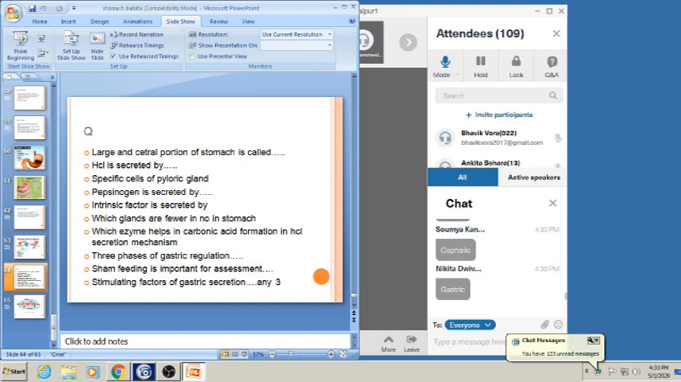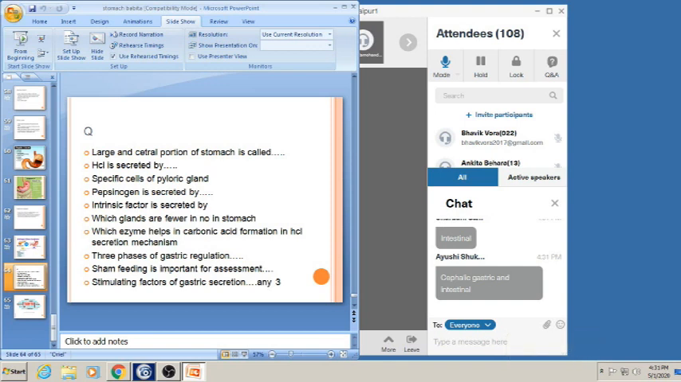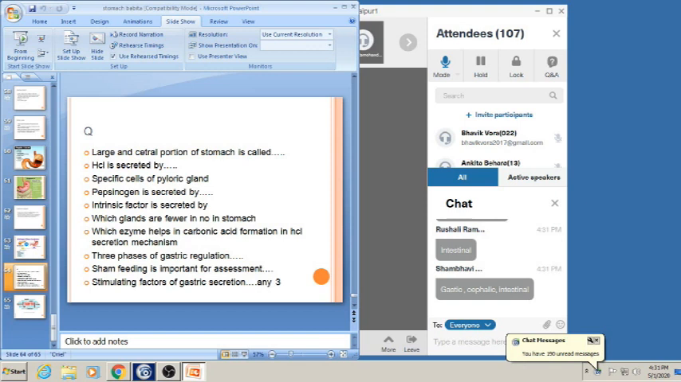Soumya, very good. What is the third phase? Gastric phase, cephalic phase, intestinal. Shruti Agrawal, very good. So these are the 3 phases: cephalic, gastric, and intestinal. Okay, sham feeding is important for assessment of which phase? Sham feeding, which is also called mock feeding. Sham feeding is important for the assessment of the cephalic phase.